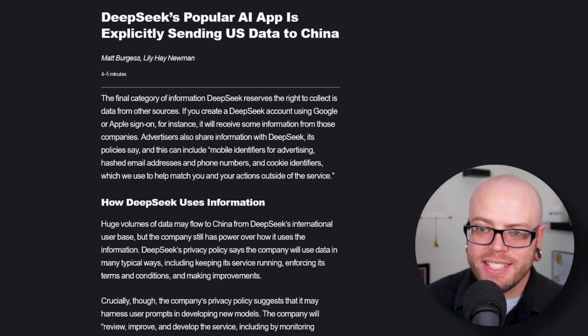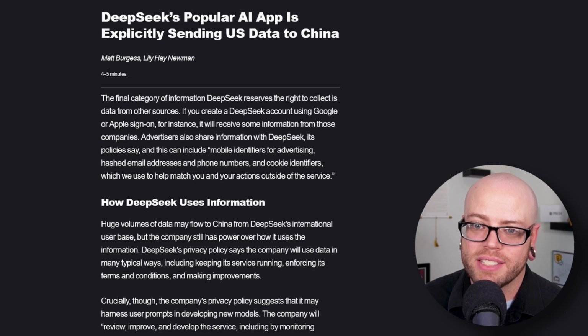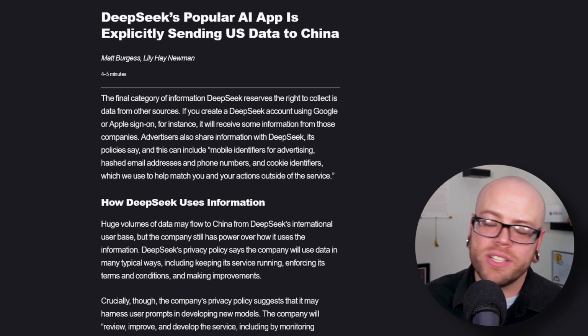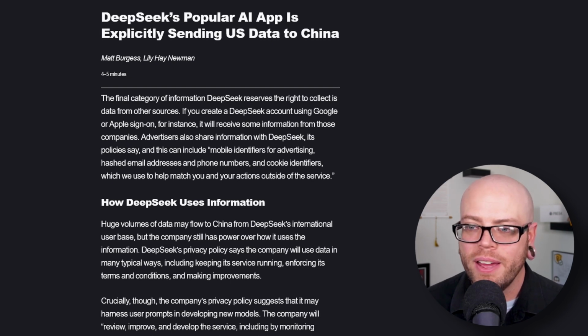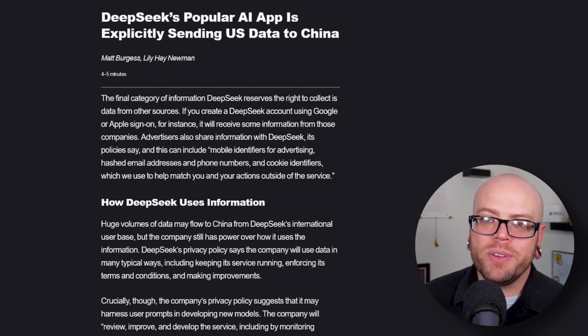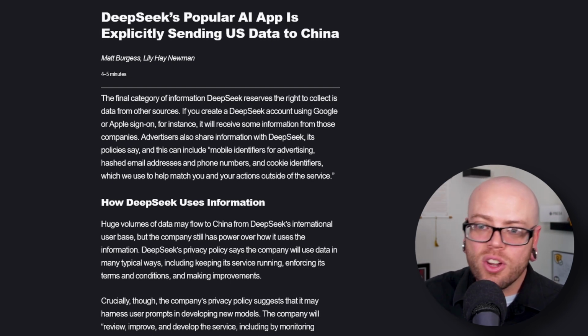Yeah, I mean, honestly, I hate to say it, this is kind of par for the course these days. Like, this is a privacy nightmare, and I don't want to downplay it. And, you know, we said with the whole TikTok ban, there are legitimate concerns about sharing your data with foreign countries. Even though data gets shared in so many ways, it's kind of disingenuous to just target a specific app. But at the same time, every app is doing this. And this is kind of the argument we made. I can go to bookshop.org right now, and it's doing all of this stuff other than sending it all to China. So just be careful what services you use in general.